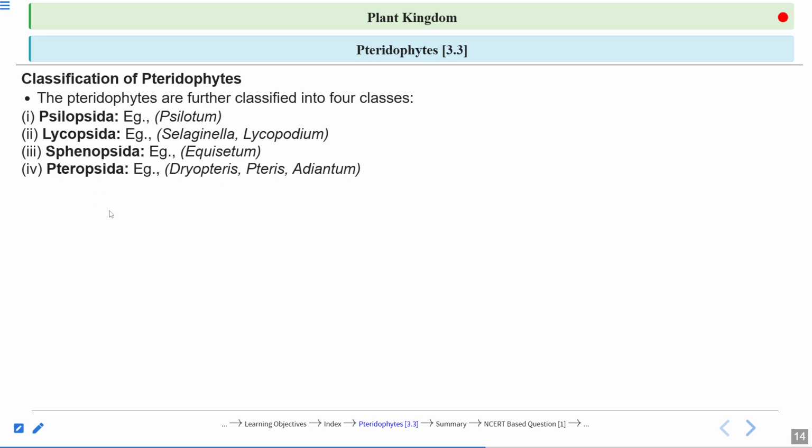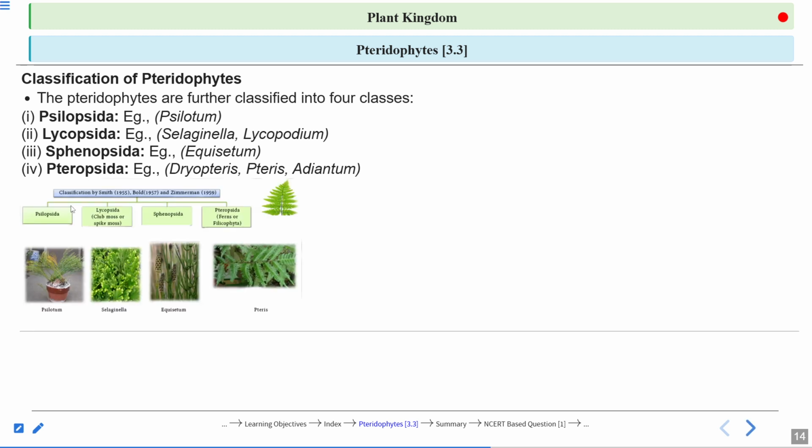So regarding the fern, it can be asked in the examination, which of the following 4 classes has ferns? Psilopsida, Lycopsida, Sphenopsida and Pteropsida. So Dryopteris, Pteris and Adiantum are all different types of fern. So this Pteropsida bears the fern, right? And it could be asked, which of the classes is considered a horsetail? Sphenopsida, considered as a horsetail.